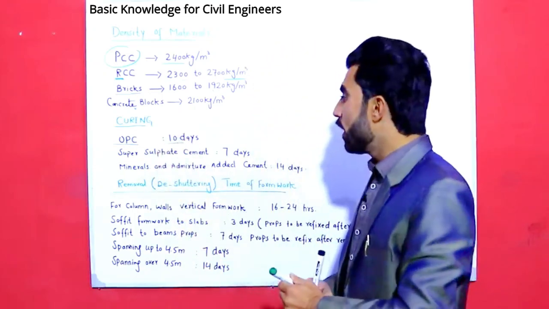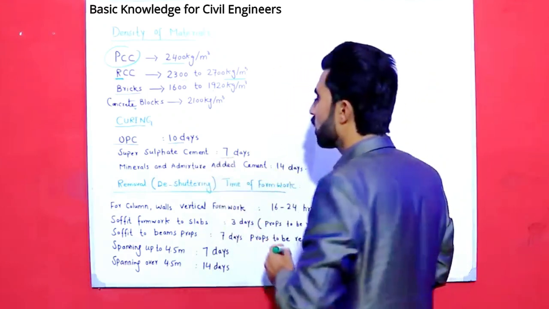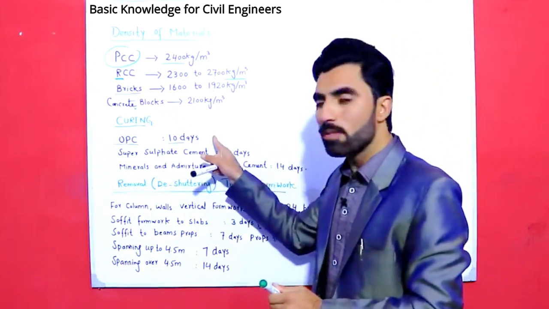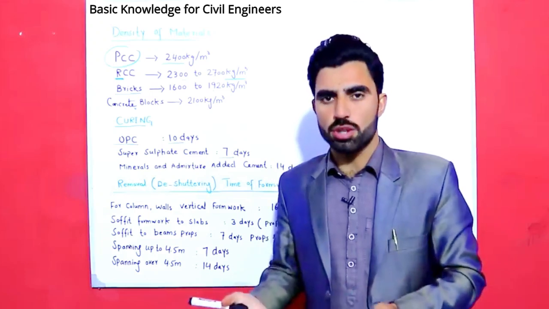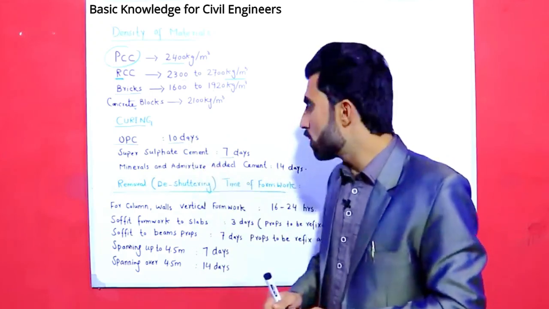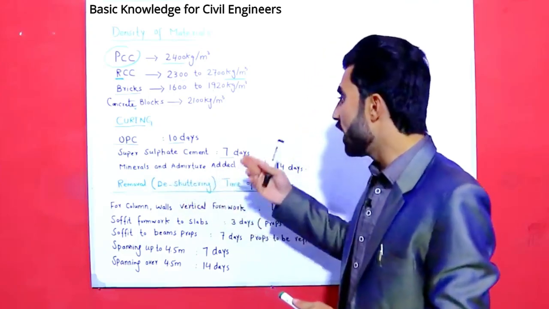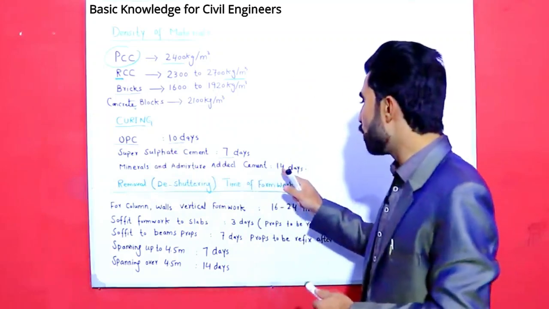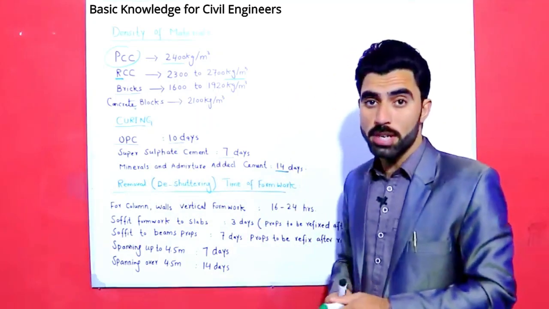Super sulphate cement curing time is also 10 days, for those cements which we are using nowadays in construction works. And for mineral and added admixture, when we add any admixture to OPC cement, we increase the curing, that is 14 days, right?